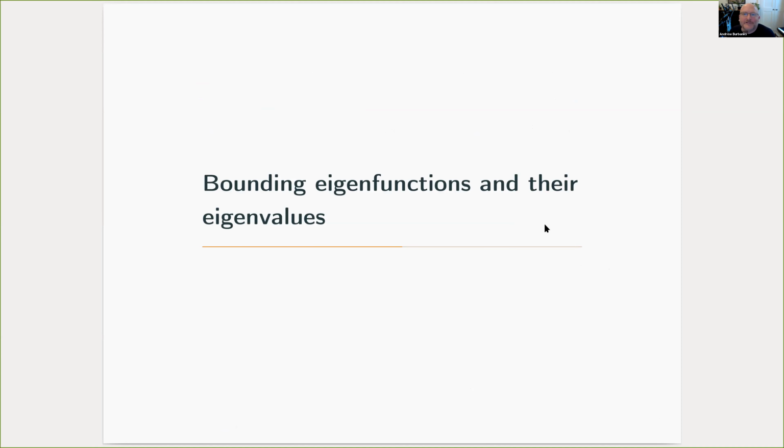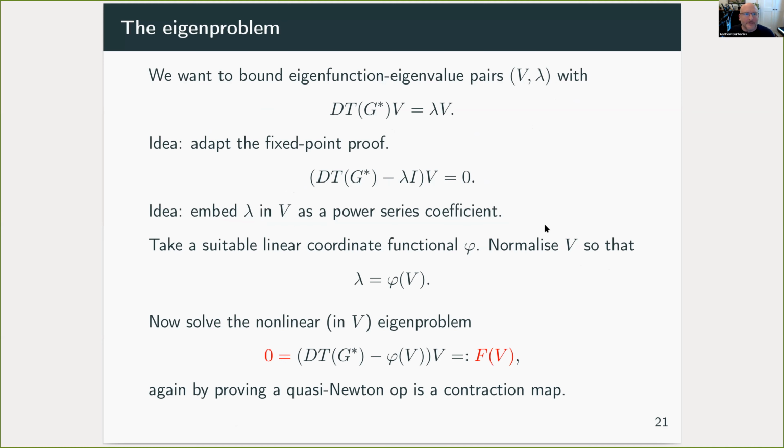The second application that we can use this technique for is in bounding eigenfunctions and their eigenvalues, in particular this expanding eigenvalue delta. To do this, we just simply adapt the idea from the fixed point proof, and we rewrite our eigenproblem as a root finding problem. And then the idea is to remove the eigenvalue from consideration by embedding it as one of the power series coefficients in the eigenfunction. Remember, eigenfunctions are only defined up to some normalization anyway, so we can take advantage of that spare degree of freedom and extract the eigenvalue by some linear coordinate functional.